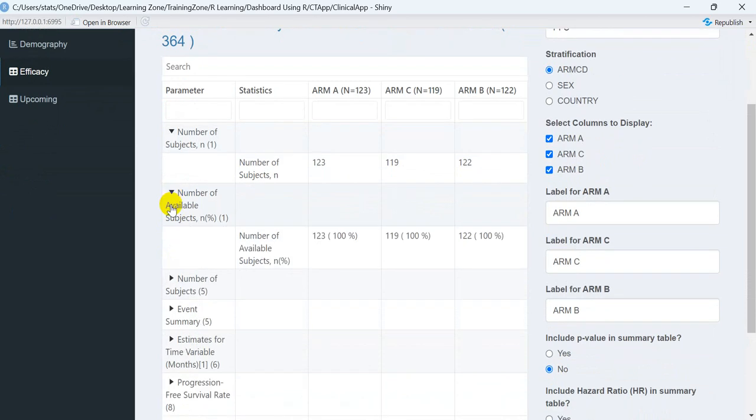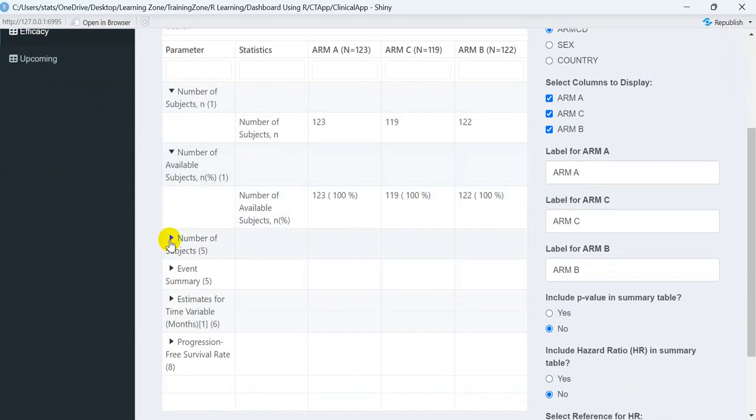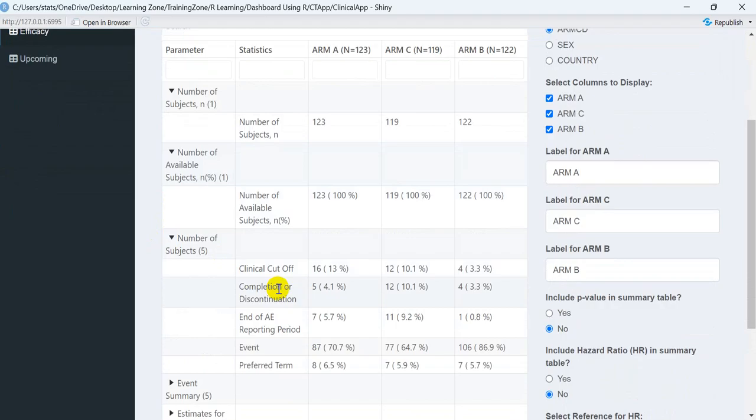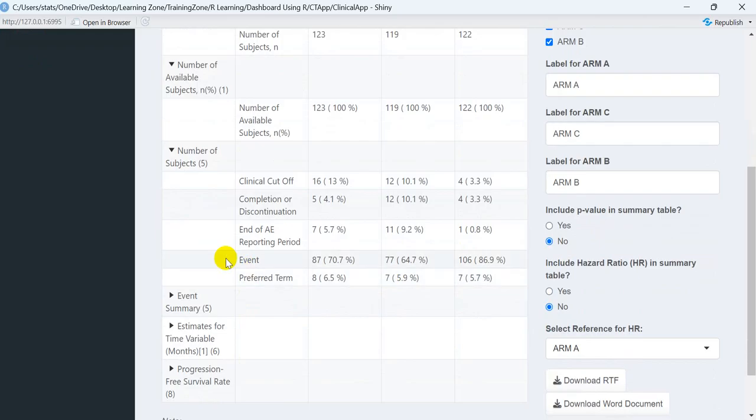Number of available subjects for the analysis, and the different distributions: each and every patient has what clinical cutoff, met the clinical cutoff, completion or discontinued from the trial, end of any adverse event reported period, or maybe having an event, maybe the preferred term. So whatever category the patient is falling into, this is the summary statistics for that particular category.